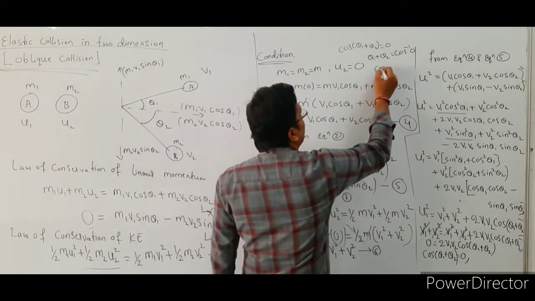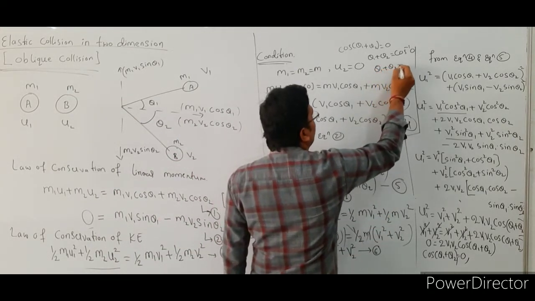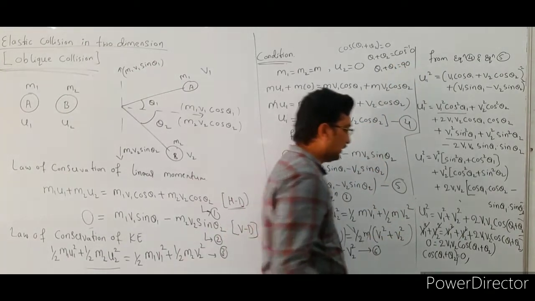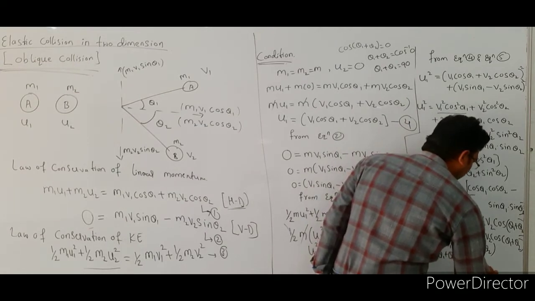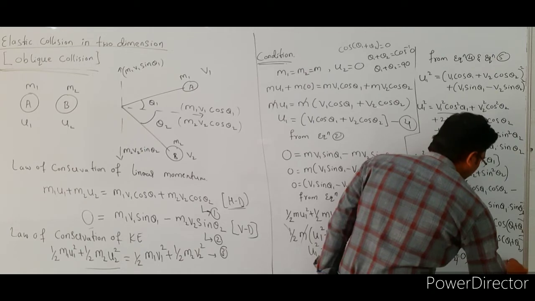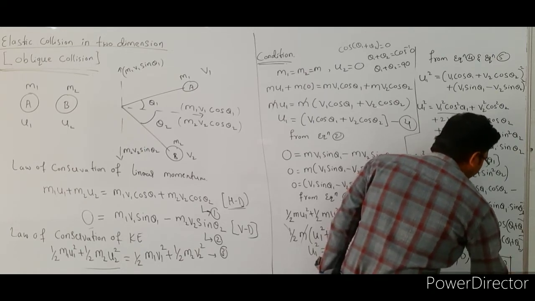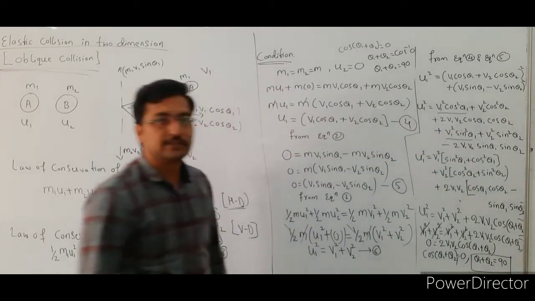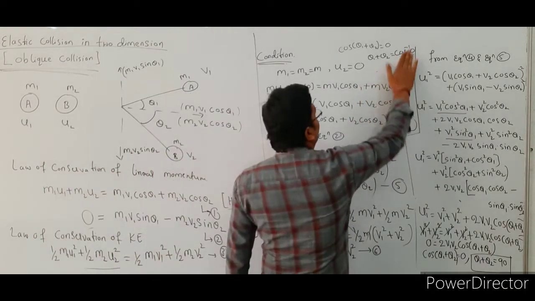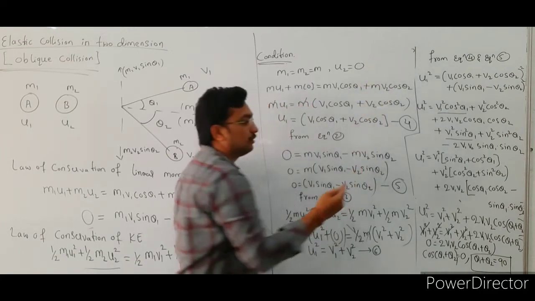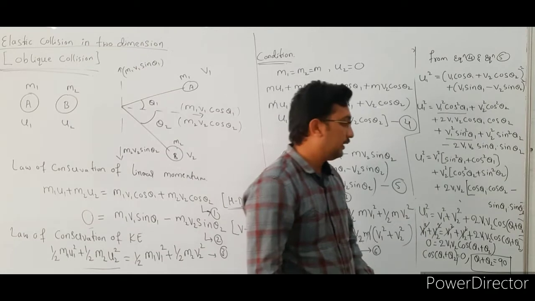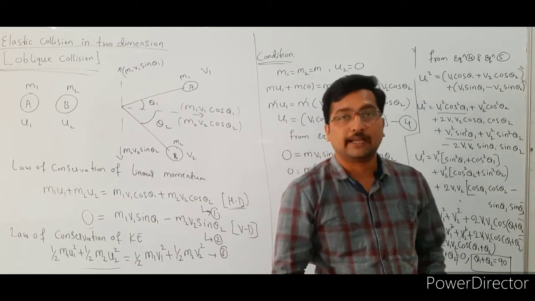So theta 1 plus theta 2 is equal to 90 degree. This is the proof that theta 1 plus theta 2 is equal to 90 degree.